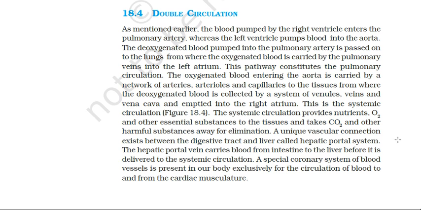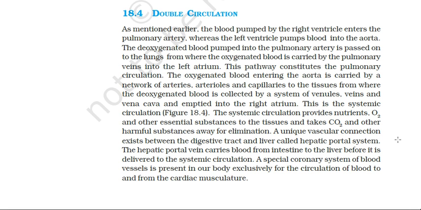Instead of that, they first go to some other organ, and from that organ the blood is then drained into the vena cava through its own vein. That is, that organ has its own vein, and from that vein it drains the deoxygenated blood to the vena cava. Such an arrangement is called the portal system.